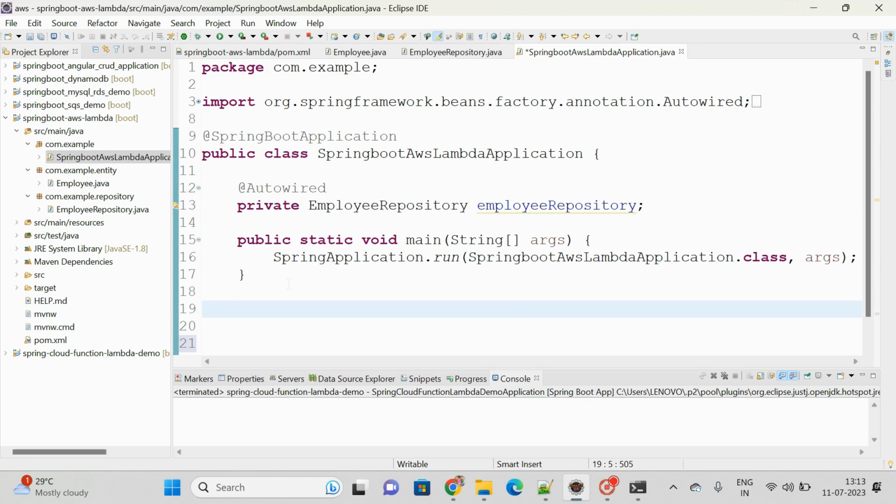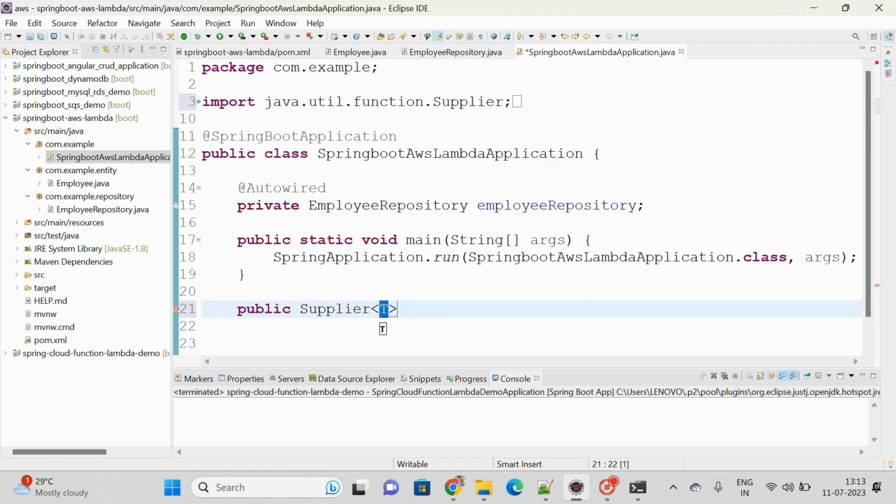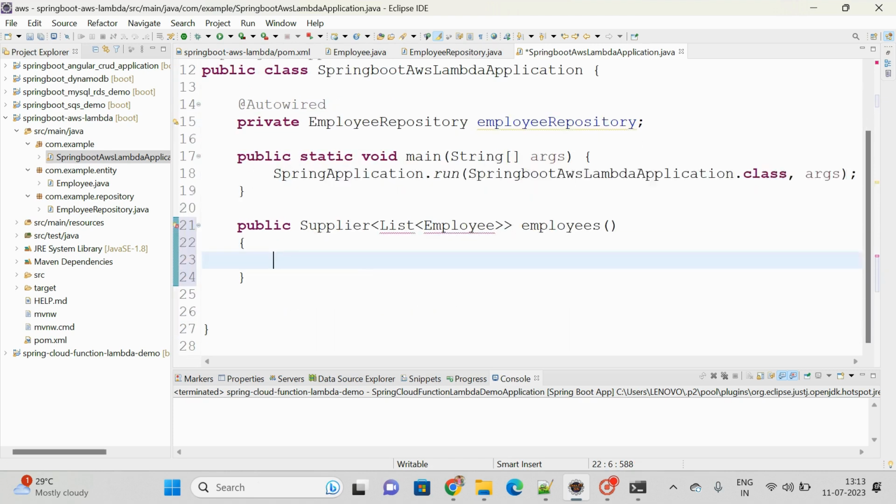Now I am going to define one function. First I want to get all the employees. If that is the case, I am defining one method, public Supplier of List of Employee, and simply I am defining the function name as employees.